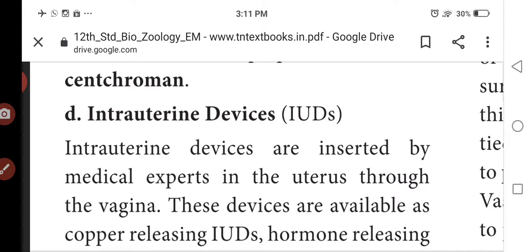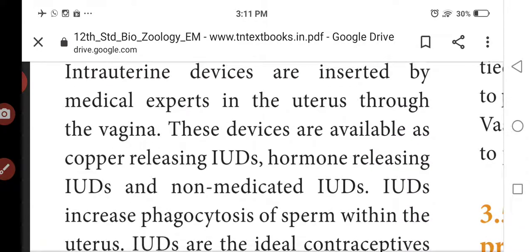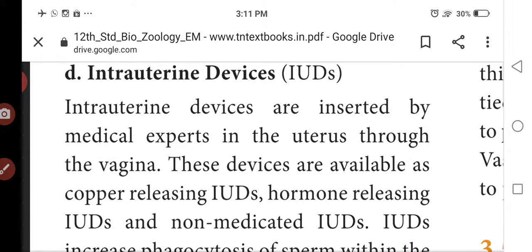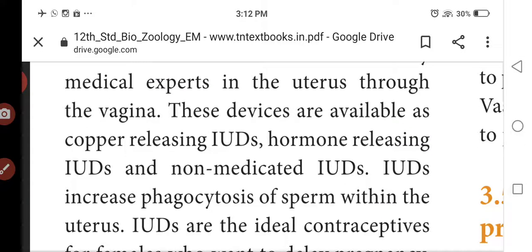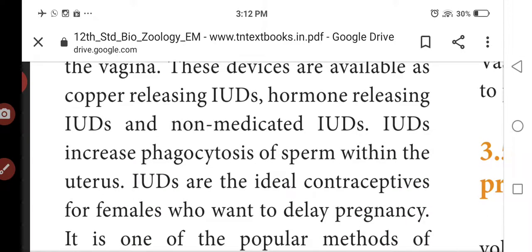Next one is the intrauterine devices. Intrauterine devices were invented by medical experts, placed in the uterus, and mostly females use them. Copper releasing IUDs and copper T are non-medicated IUDs. The doctor will insert them into the female genital tract.